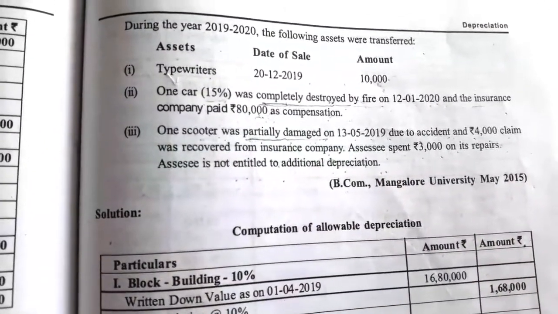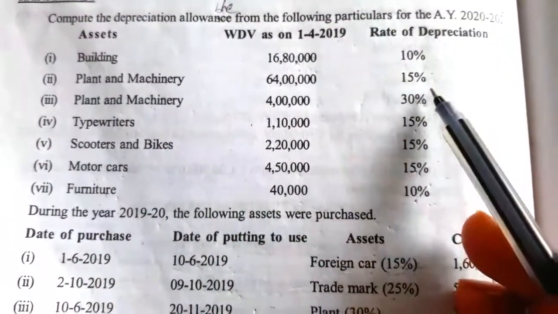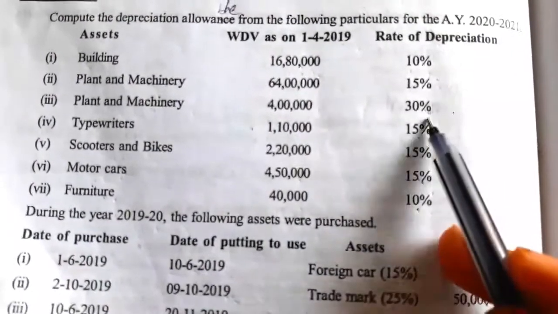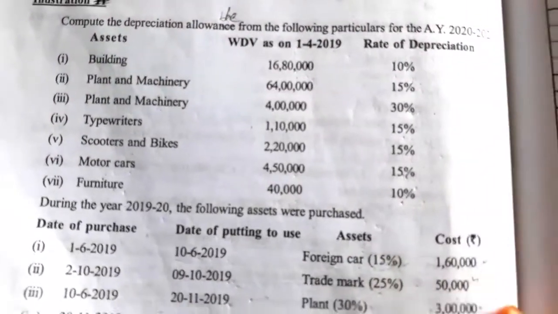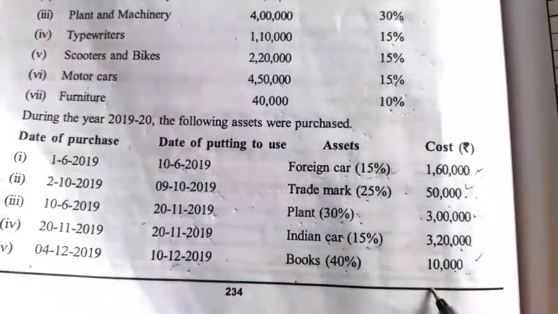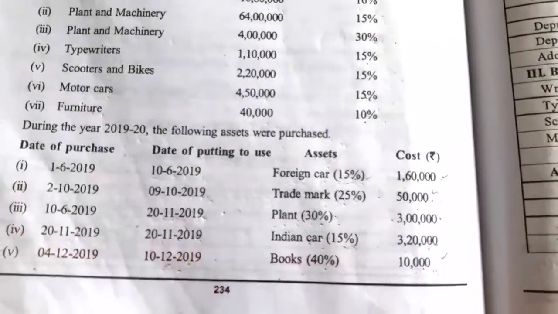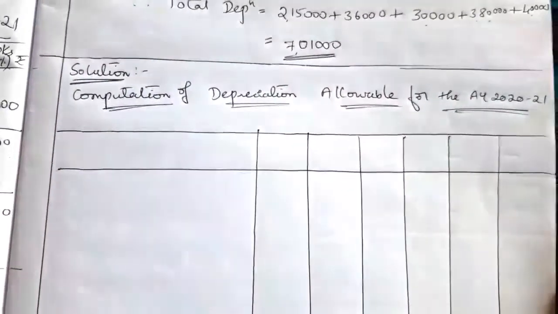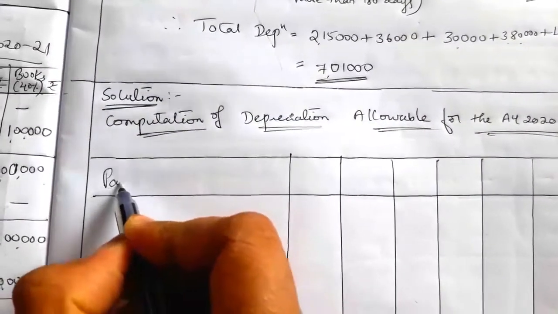So now we'll work out the illustration. Here, how many blocks of assets are there? One is building 10%, second plant and machinery 15%, third plant and machinery 30%, then fourth furniture 10%, then trademark as the 5th column and books as the 6th column. So total 6 blocks of assets. We have to draw one particulars column and 6 amount columns here. Write the heading: Solution, computation of depreciation allowable for the assessment year 2020-21. The first column is particulars.